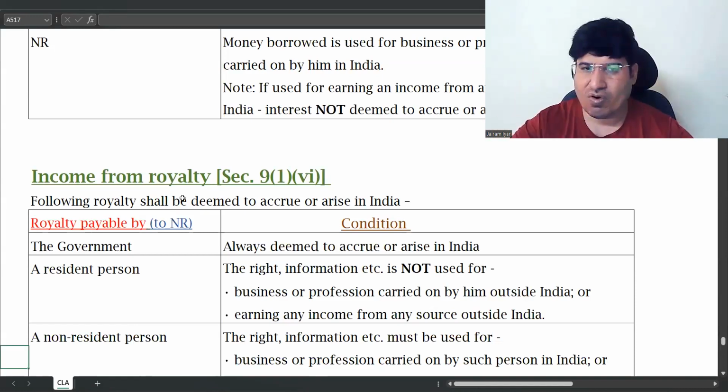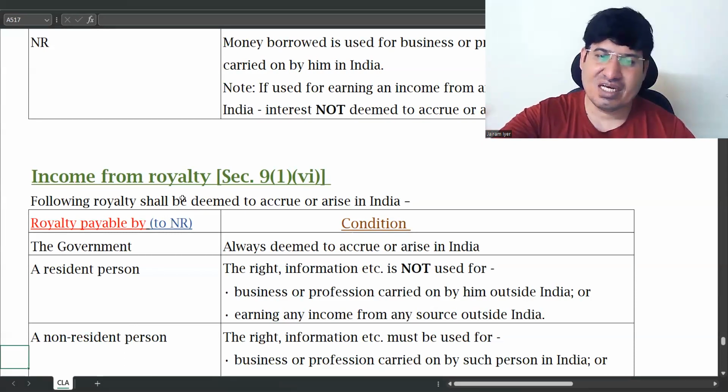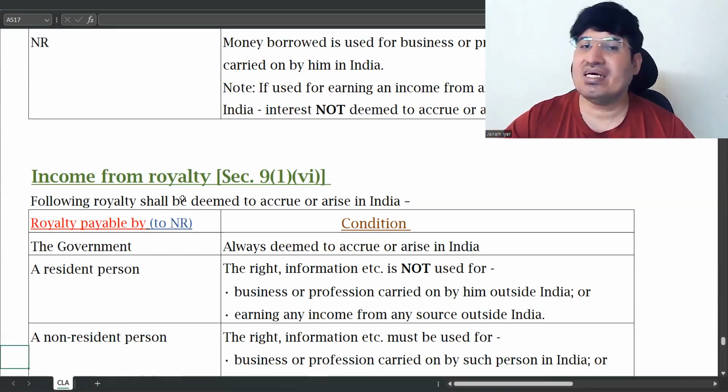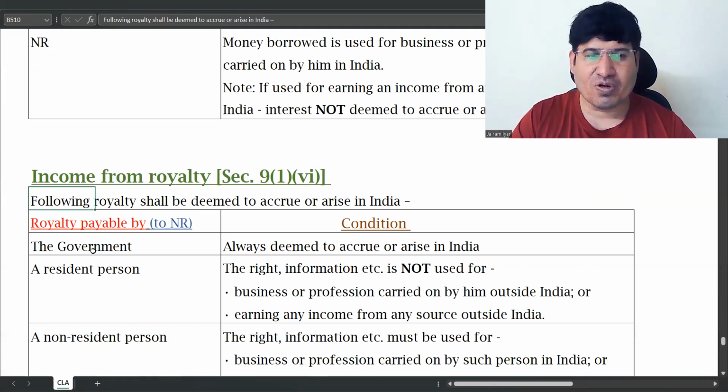So if you see the flow, it is similar to that of capital. He has given you capital, you are giving him interest. Here he has given you an intangible asset, and you are giving him royalty. So flow-wise it is the same, and both follow the same rule.